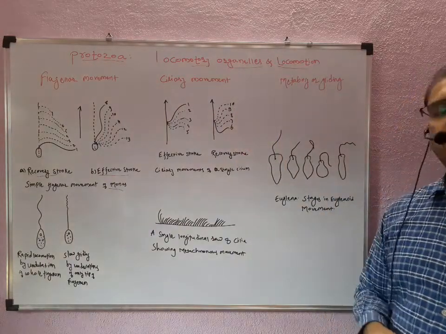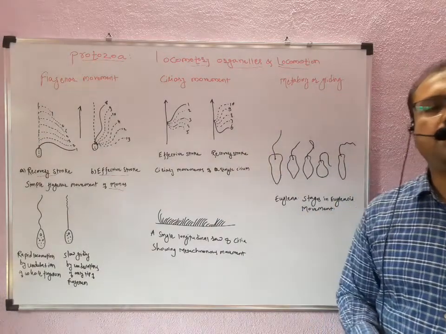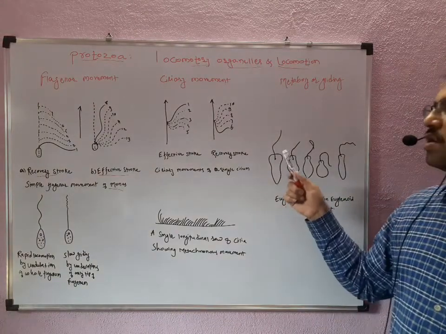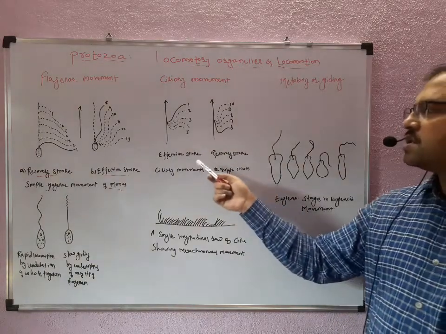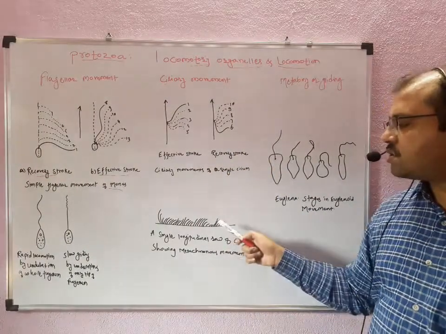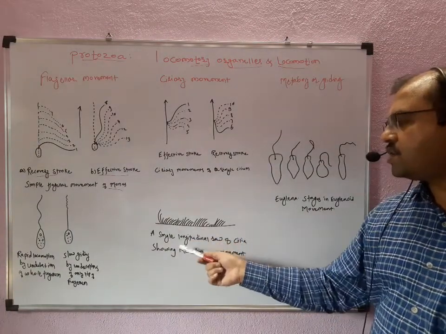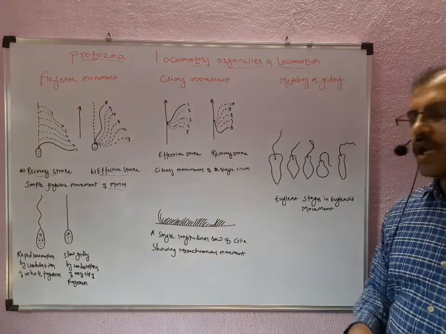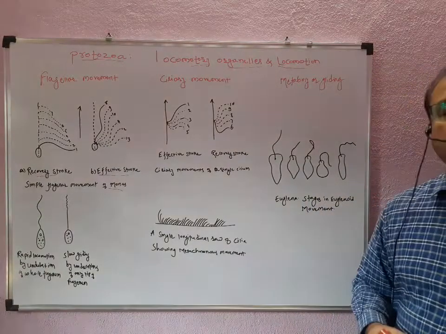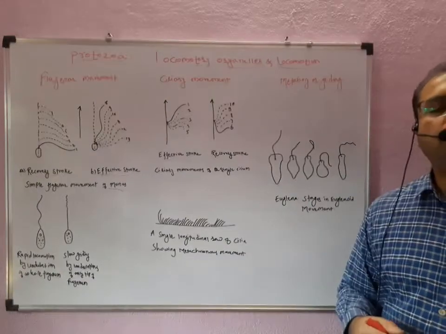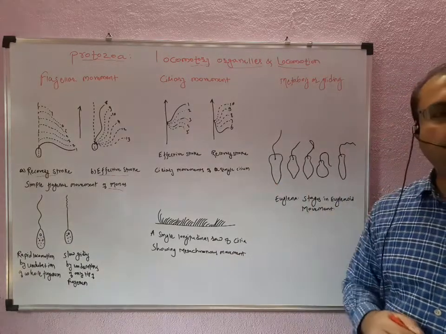So this is the recovery stroke, and this beating, also called the lashing of the cilia, is generally not uniform, with the same effective or recovery stroke. This kind of movement is carried out with a slow metachronous movement. This is the figure showing a single longitudinal row of cilia with the metachronous movement, and this metachronous movement helps the protozoan or the ciliate to move in the forward direction in the media. So this is the ciliary movement.